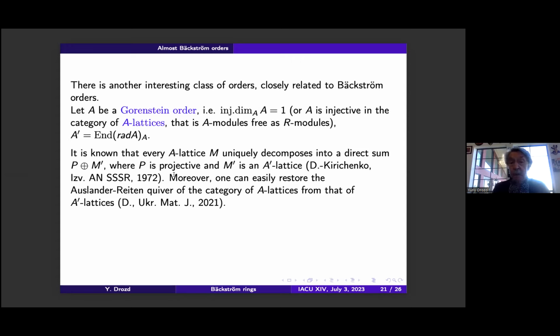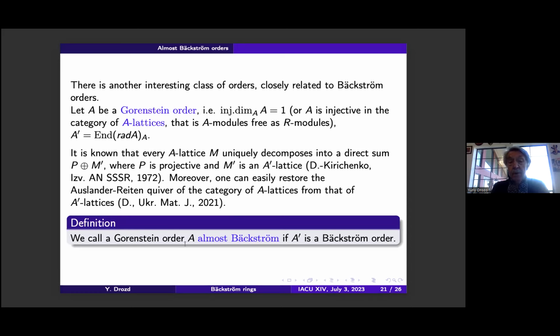Moreover, one can easily restore the Auslander-Reiten quiver of the category of A lattices if we know that of A dash lattices. That is written in my paper in the Ukrainian Mathematical Journal. This is a rather easy procedure, because we only have to find where the projective modules must be placed.